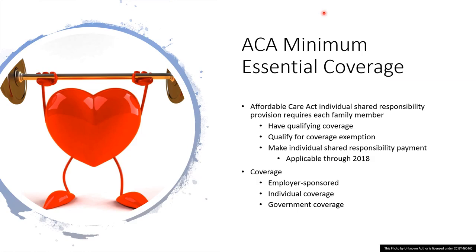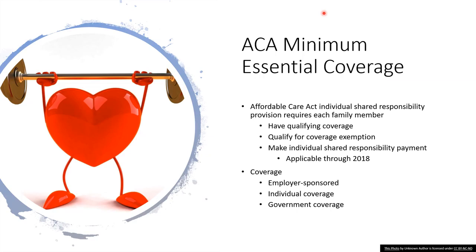Under the Tax Cuts and Jobs Act, taxpayers must continue to report coverage, qualify for an exemption, or pay the individual shared responsibility payment for tax years 2017 and 2018, but not beyond that.